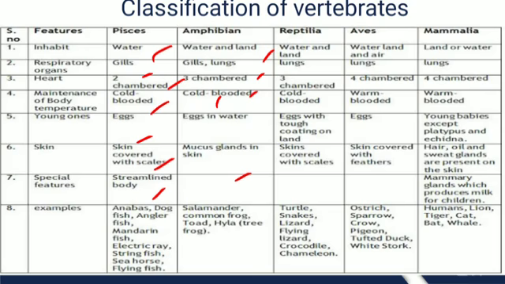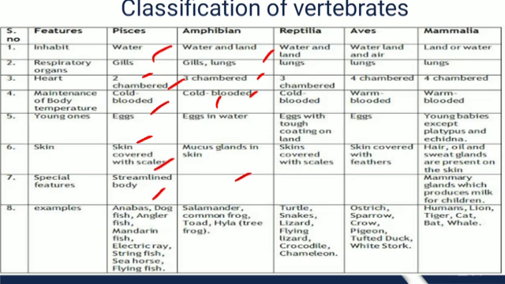Similarly we have 3 other classes, which are Reptilia, Aves, and Mammals. Please give it a brief look. In class Reptilia, some inhabit water and some inhabit land. They have lungs as their respiratory organs. They have a three-chambered heart. They are also cold-blooded organisms.